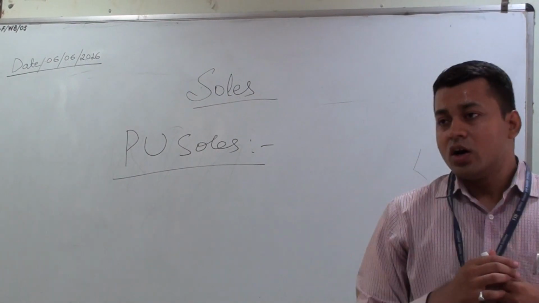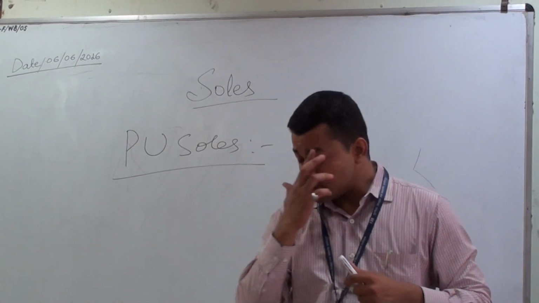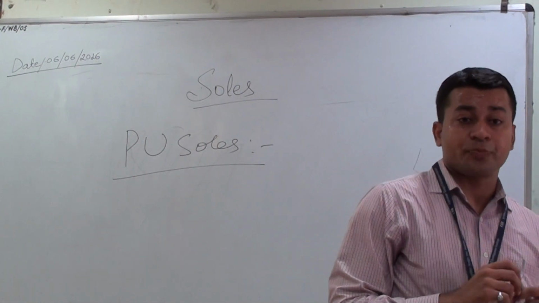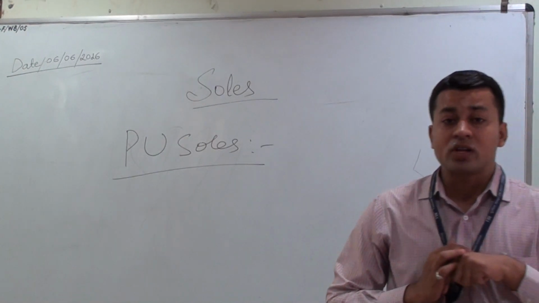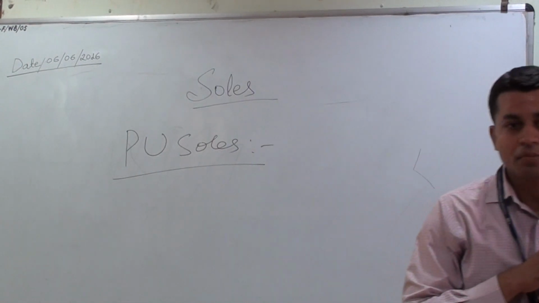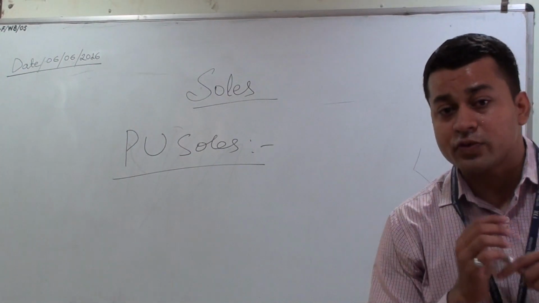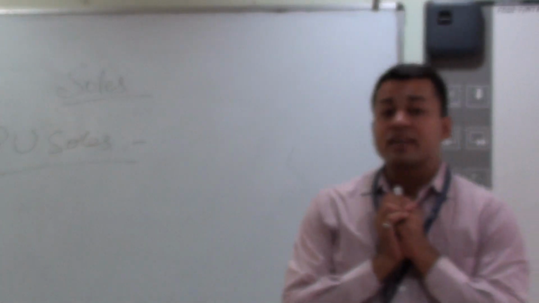Now comes the disadvantages of the same PU soles. What are the disadvantages of PU soles? PU soling is expensive. The polyester type costs more than the polyether type. Number two, the process needs very careful control for good results.